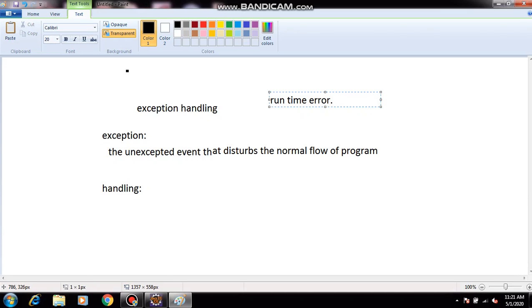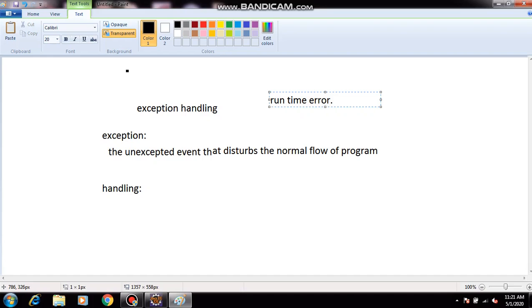Two types of errors are there: one is compile time error, another one is runtime error. What are compile time errors? Errors that come before execution of the program are called compile time errors. Errors that come after execution of the program are called runtime errors.